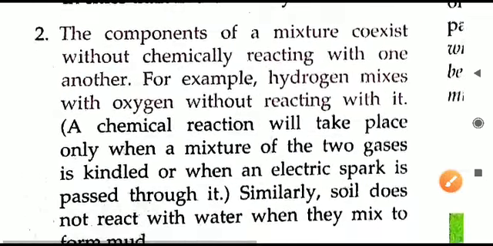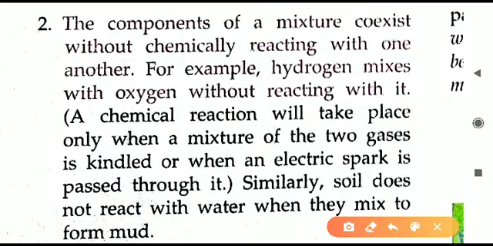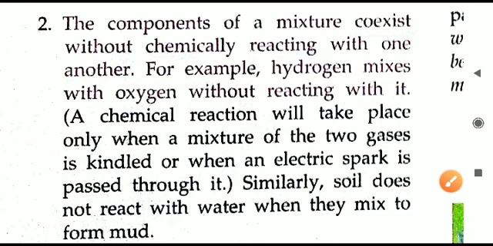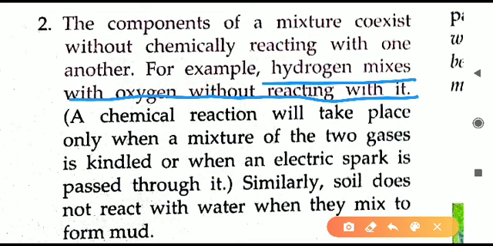Now the second point of the mixture's characteristics: the components of the mixture coexist, meaning they remain together without chemically reacting with one another. That is, in a mixture, whatever elements or compounds are present together, they will not react with each other. For example, hydrogen mixes with oxygen without reacting with it. If we take hydrogen gas H2 and oxygen gas O2 and combine them, we will get a mixture of gases only. They will not react with each other.